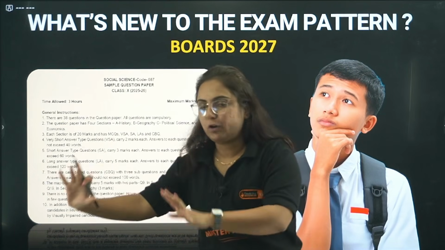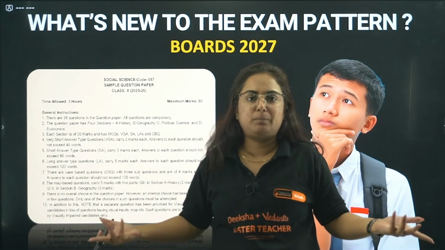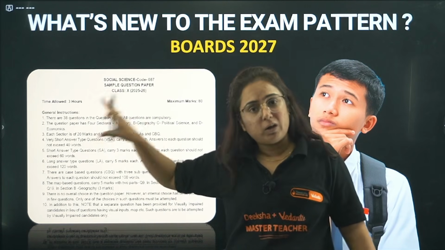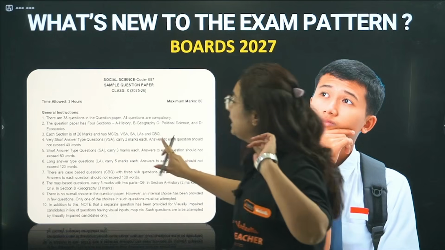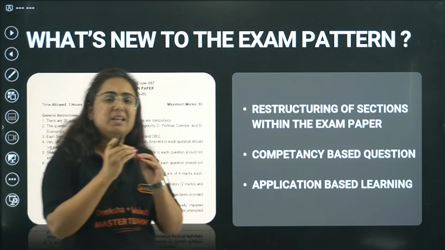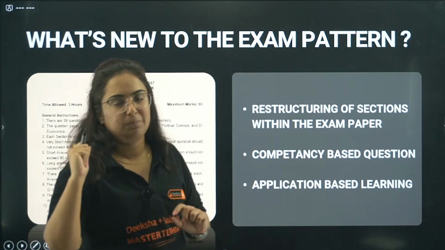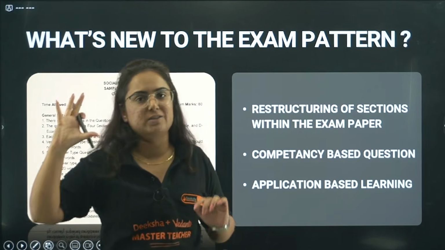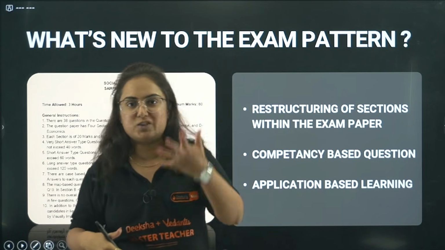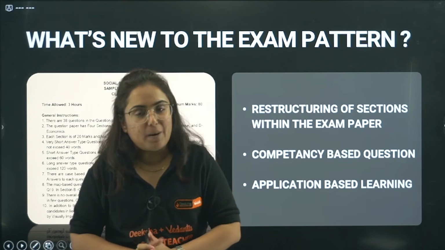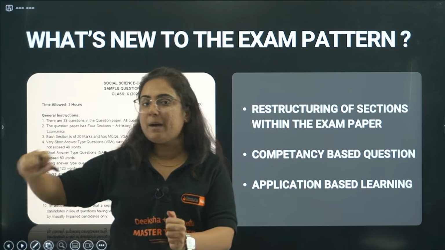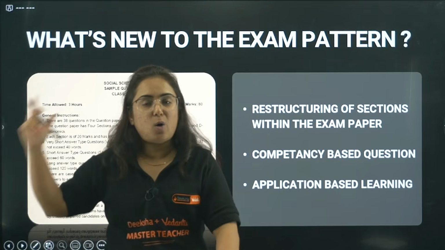The sample paper for this year is obviously not published up till now. It will be around the month of August, September, I guess. According to the sample paper, last year the guideline given by CBSE was that there will be restructuring of the question paper, or the pattern of the SST paper. This restructuring was not only done in SST, beta, also in science. But today we will talk only about SST. You should know once that this is the type of paper going to come in your exam rather than just blindly seeing it on the exam day.